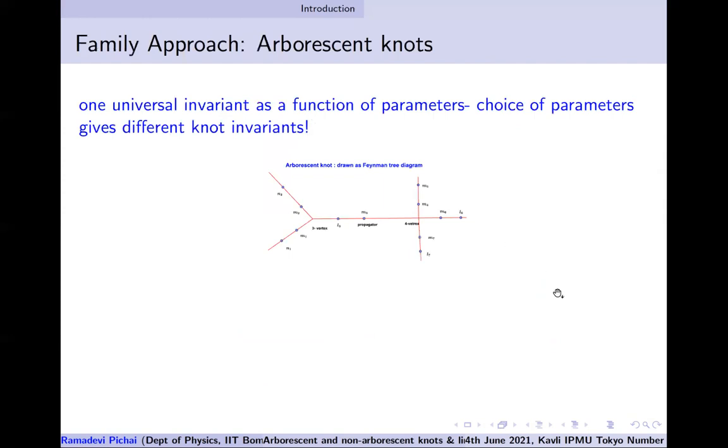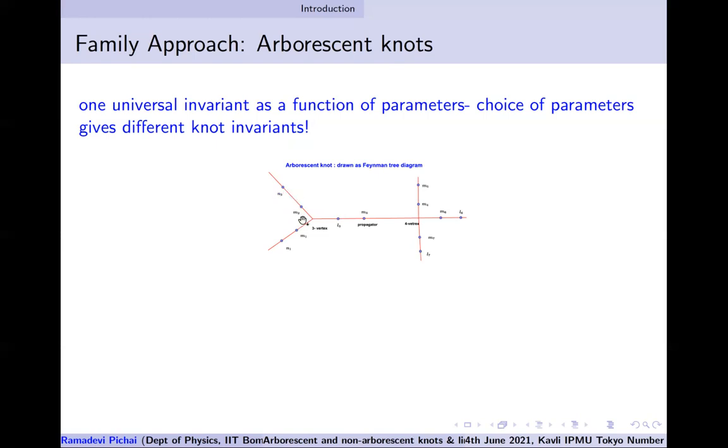So what we wanted to achieve was to write one universal result, dependent on various parameters. The parameters, I've said the shorthand notation. The parameters are such that they keep track of the number of crossings as N1, M1, N2, M2.